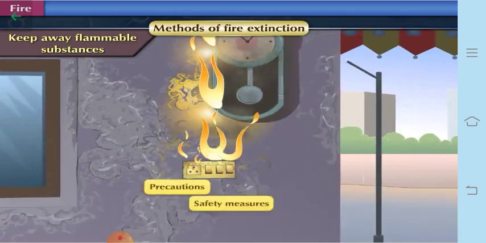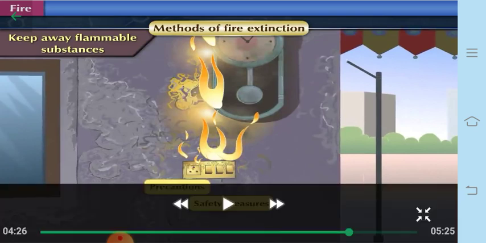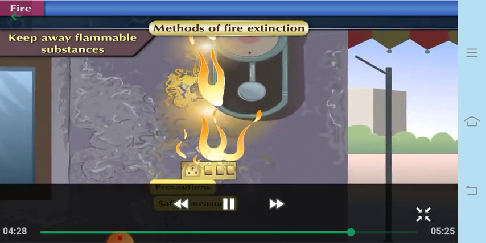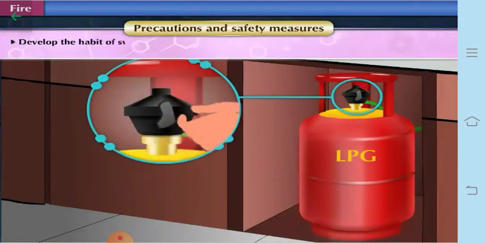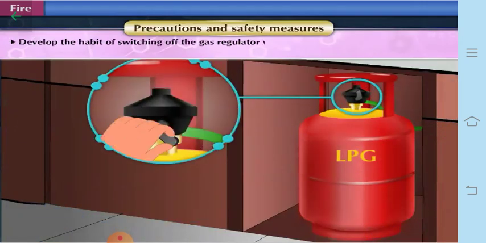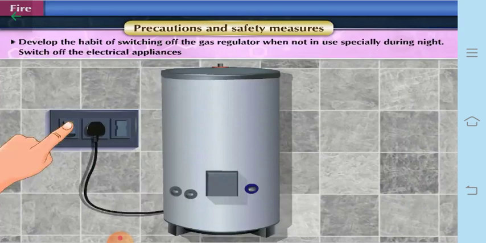Fine. Now let us learn about the precautions and the safety measures of fire. First of all, develop the habit of switching off the gas regulator when it is not in use, especially during the night time. Your mother also must be doing this every day. Also, switch off the electrical appliances when you are going out of the house.